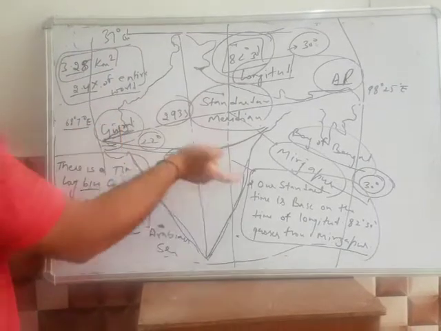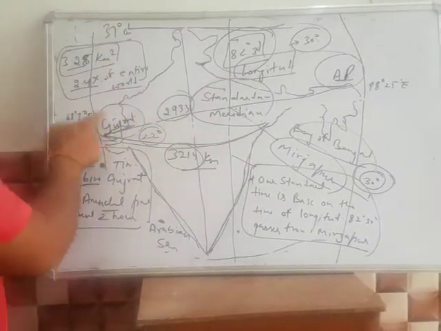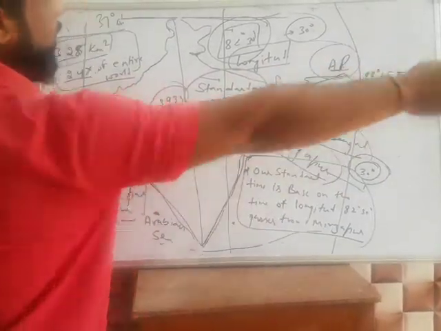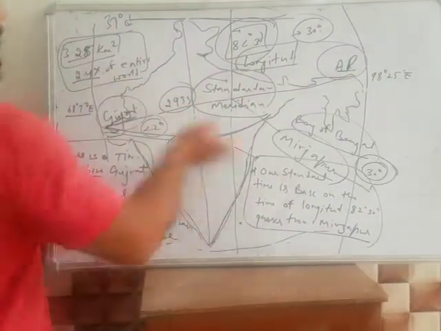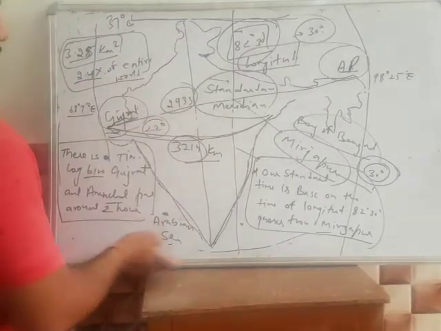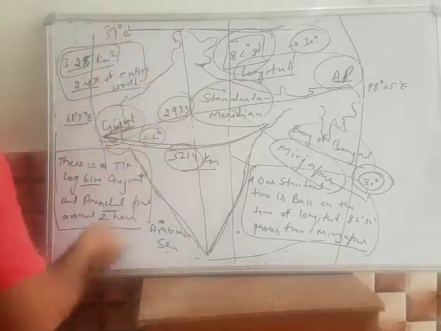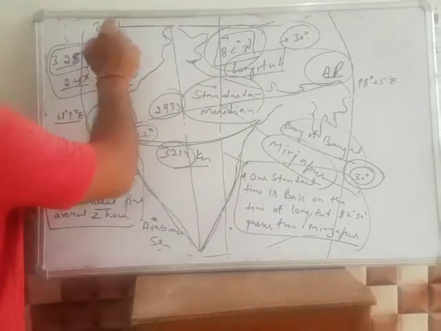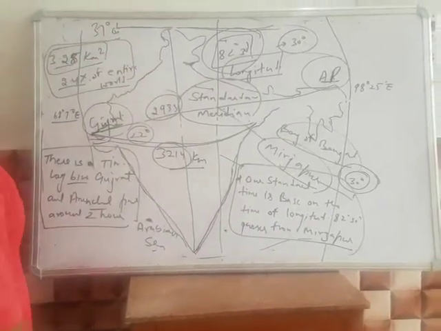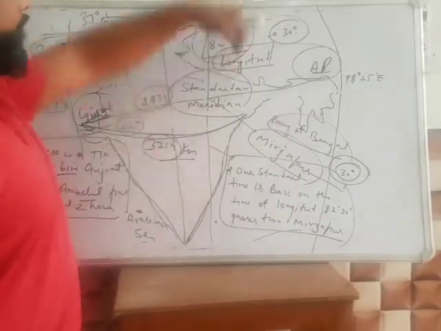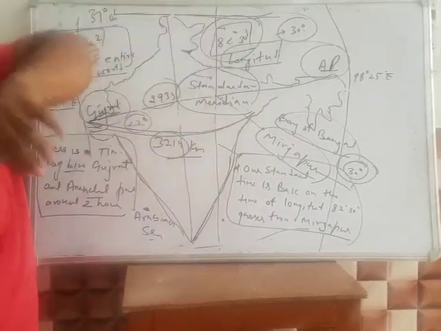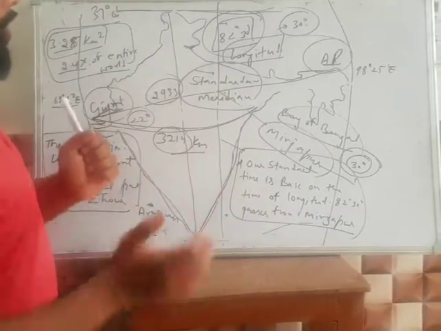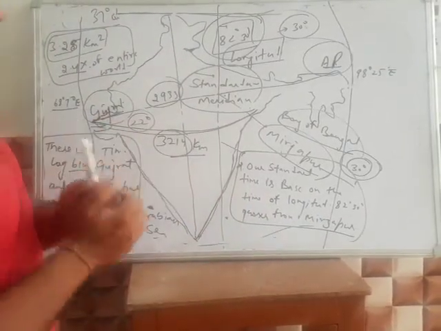The western longitudinal line is 68 degrees 7 minutes, the eastern longitudinal line is 98 degrees 25 minutes. India is present between the two latitude lines, 8 degrees 4 minutes and 37 degrees 6 minutes. And our standard time is based on the standard meridian which passes through Mirzapur. I hope you get all these things, and just read it. Thank you.